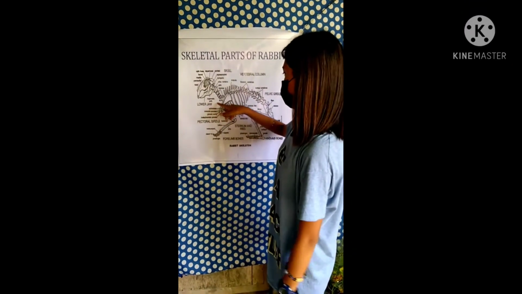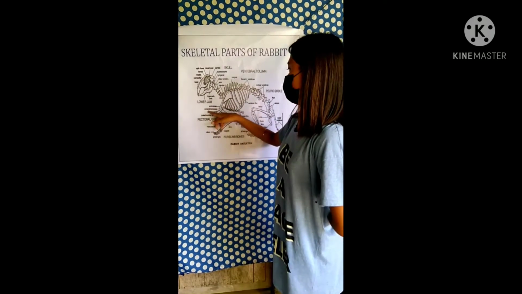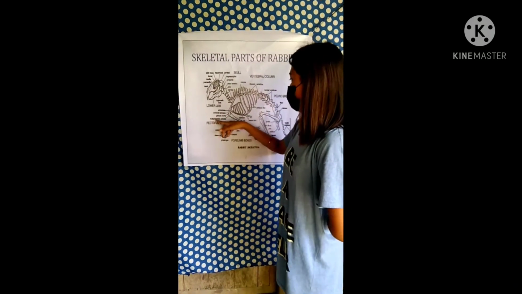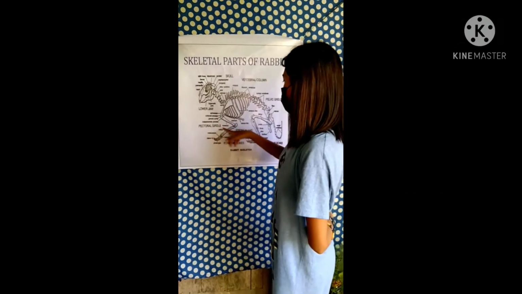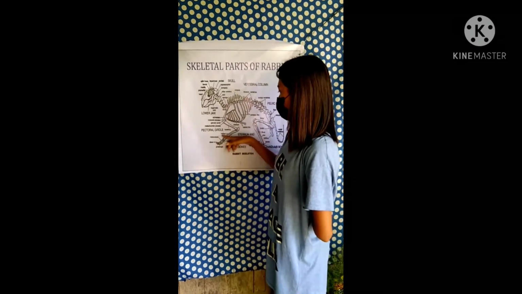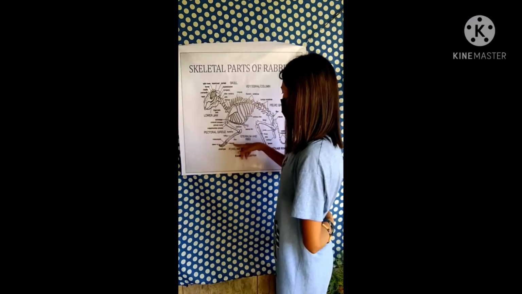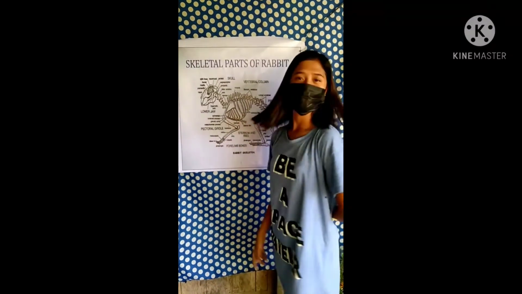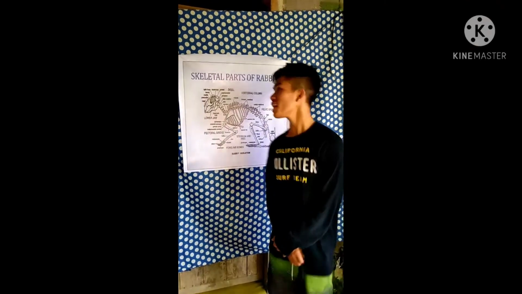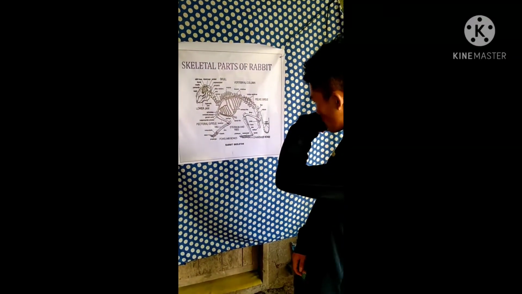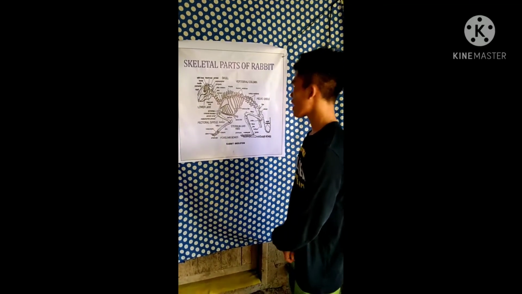Zygomatic arch, acromion, coracoid process, glenoid cavity, metacromion process, humerus, radius, metacarpals, ulna, carpus. So, good day, Ma'am Melissa. I will be explaining the 8 major functions of the rabbit's skeleton.